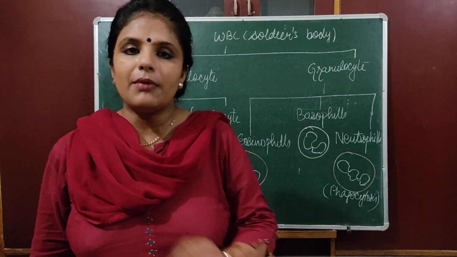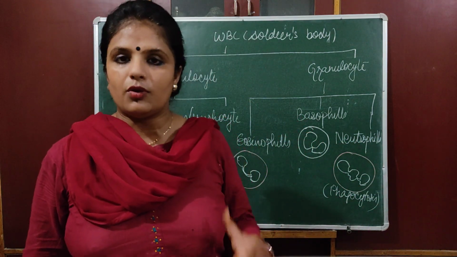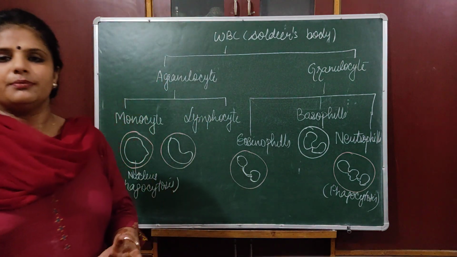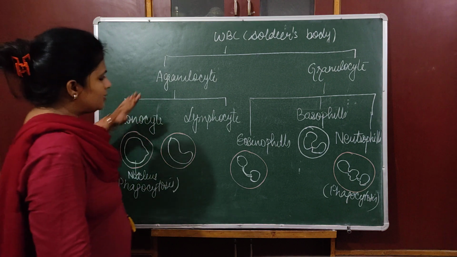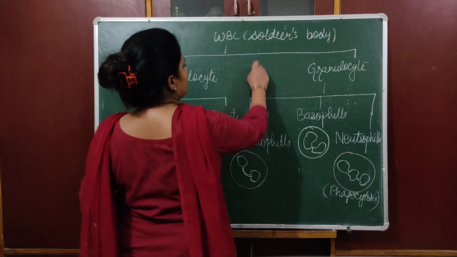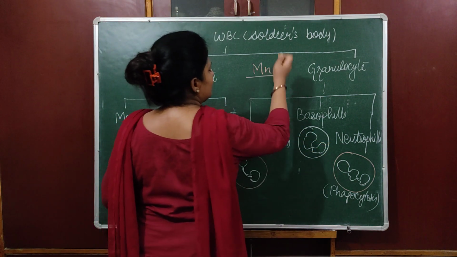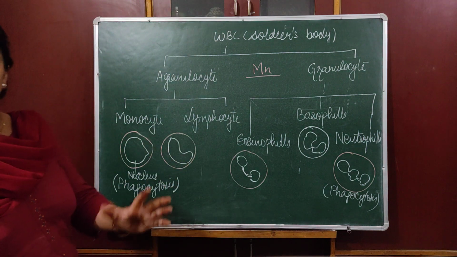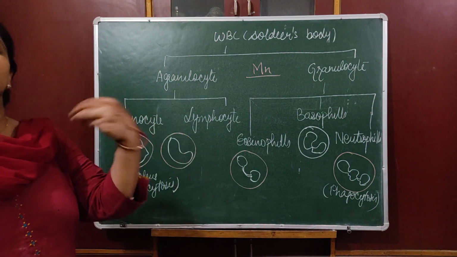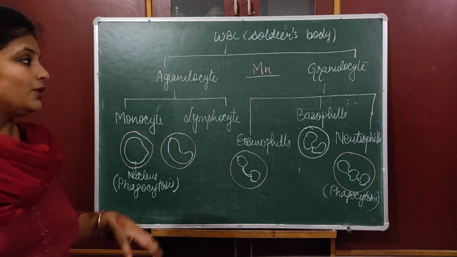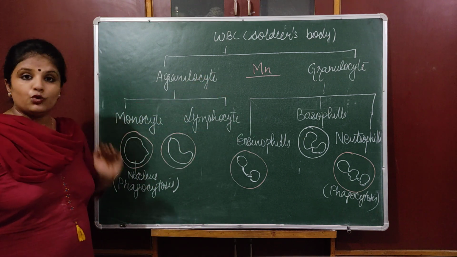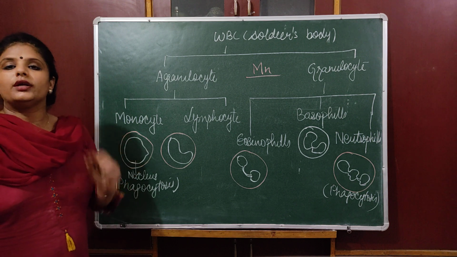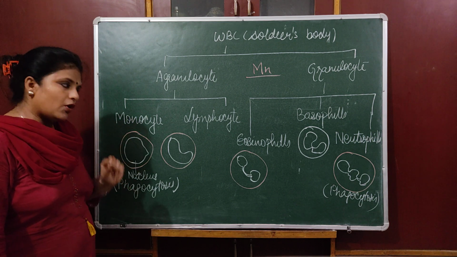Now how can we remember this? It's very difficult to learn all these facts. Very simple. Man ki baat is very popular nowadays. So this is the man ki baat. Man ki baat says that whatever is not useful, eat it up, do phagocytosis. So M and N, that is monocyte and neutrophils, can do phagocytosis to engulf disease causing microorganisms.